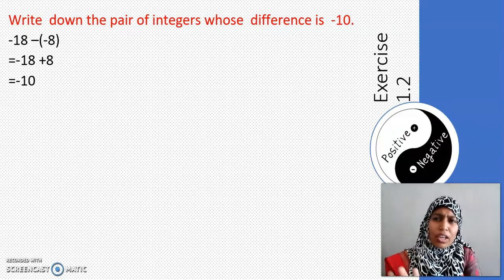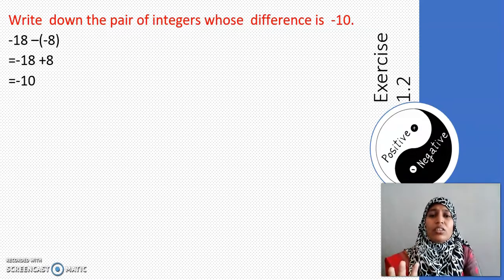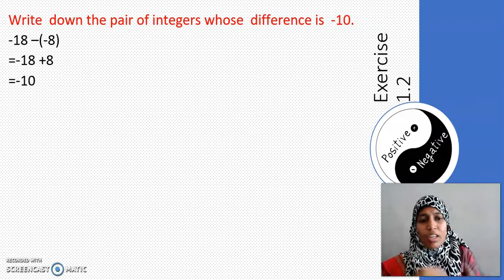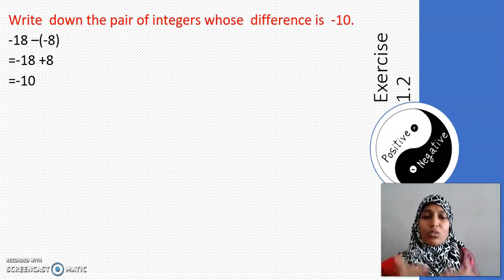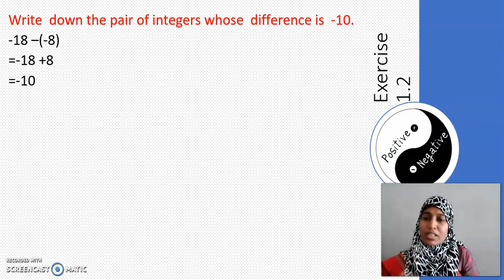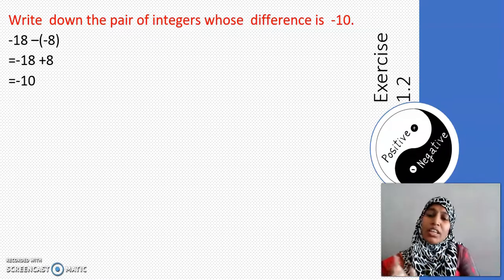Dear children, do you think I can write only minus 18 and minus 8 so that the difference is minus 10? Do I have any other options to write the answer? Well done. I know you would have come up with lots and lots of answers. Very good, my dear children. You can write n number of pairs of integers whose difference is minus 10, like minus 15, minus 5, minus 13, minus 3, minus 100. What is another pair? Minus 90. Very good. Well done, children. Similarly,